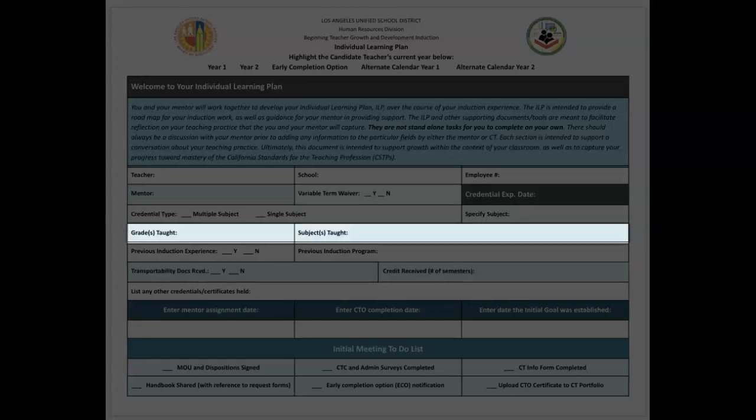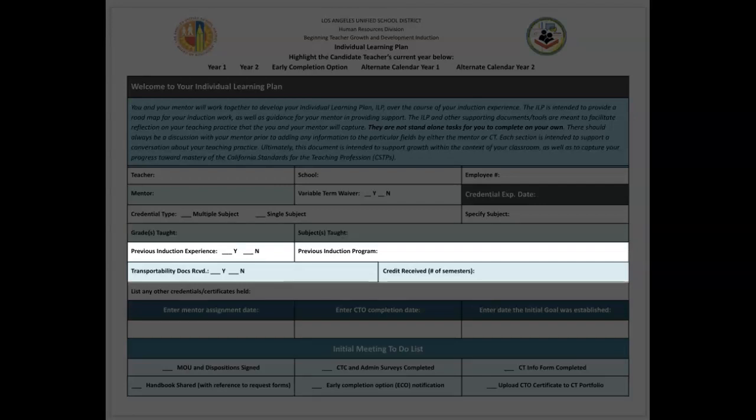These two boxes reference this school year. Type in the grades that the candidate teacher is teaching this school year, and if they are a single subject teacher, indicate all the subjects that the candidate teacher is currently teaching this school year.